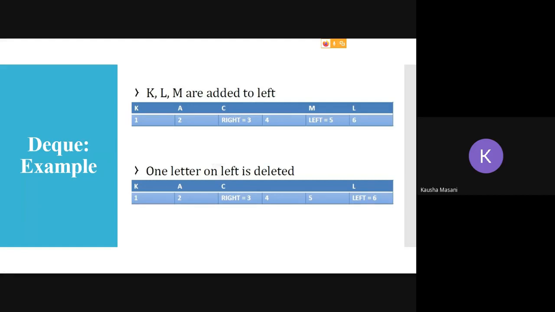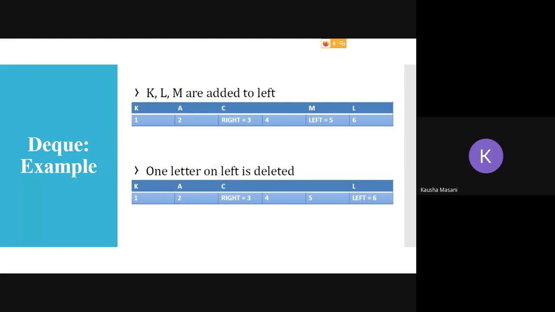Again, you want me to explain this example? See, it is a bit contradicting with what we saw with front and rear in your circular queue, but as I said, it is going to use the limited function of your queue and stack both. Alright, so you have to visualize now in that manner. Don't compare it with your circular queue. It is using the concept of circular queue, but not exactly how front and rear are acting in circular queue. Okay, that is the limited function.